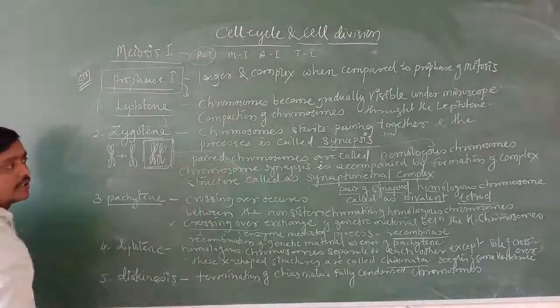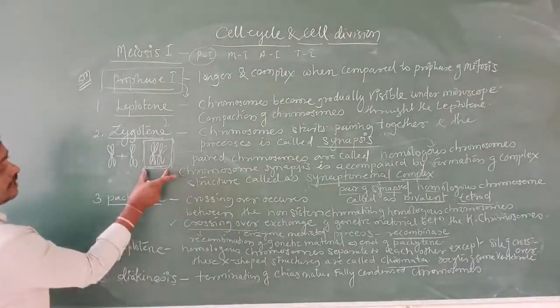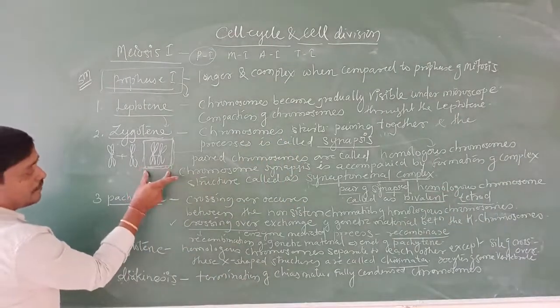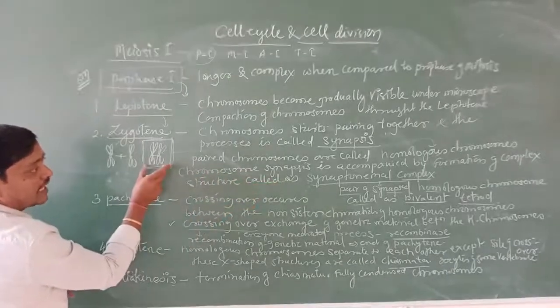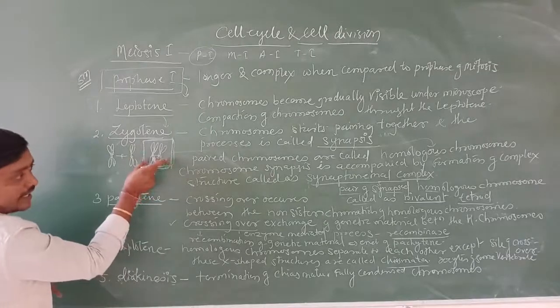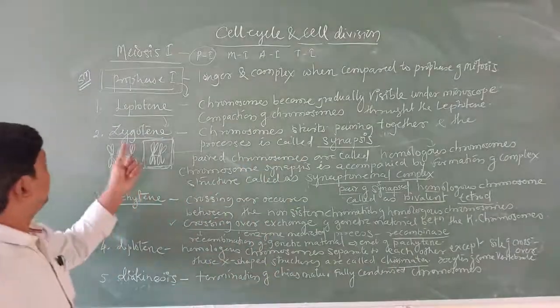Bivalent or a tetrad. When they are going to pair, that paired structure is called a synaptonemal complex, and that is what we are going to call a bivalent. Bivalent or a tetrad. That happens in zygotene.